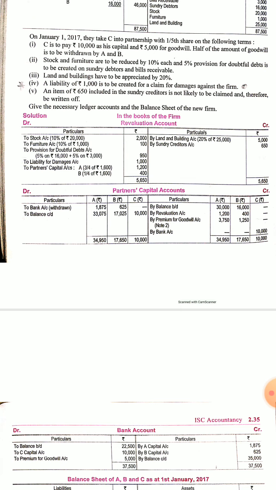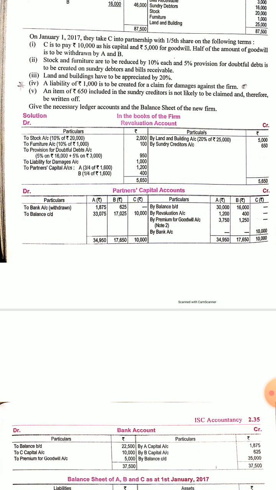Now as you know, I have already taught journal entries, so you know how to do it. So first in the revaluation, the item is stock and furniture are to be reduced by 10%. That means stock and furniture value will go down. Now you know the assets have always debit balance, stock and furniture are having debit balance. So if we want to decrease the value of it, then we have to credit stock and furniture. So revaluation account will be debited. So the entry will be revaluation account debit to stock and to furniture.